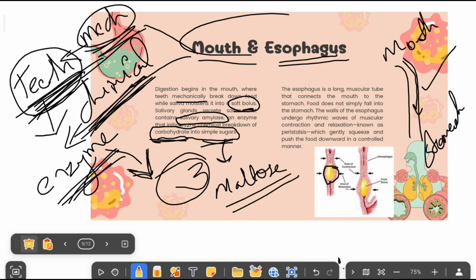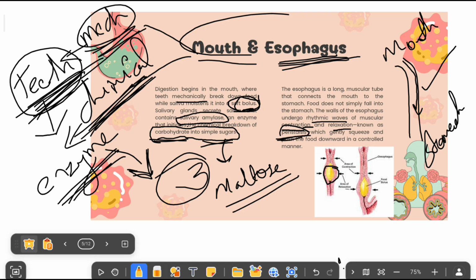Now see, when it is passing, there is a particular movement of the muscles. You can see here there is a rhythmic wave of muscular contraction and relaxation. This wave we will call peristalsis. So we can say this bolus will pass through the esophagus with a movement called peristalsis.